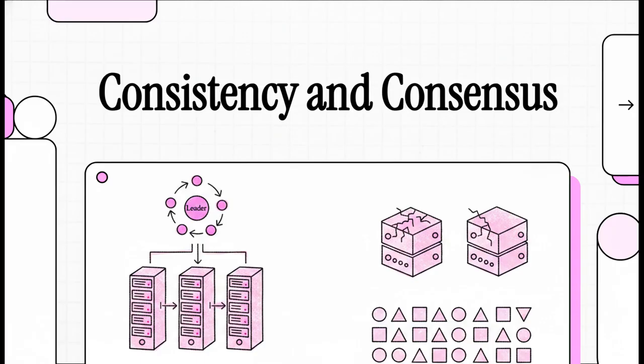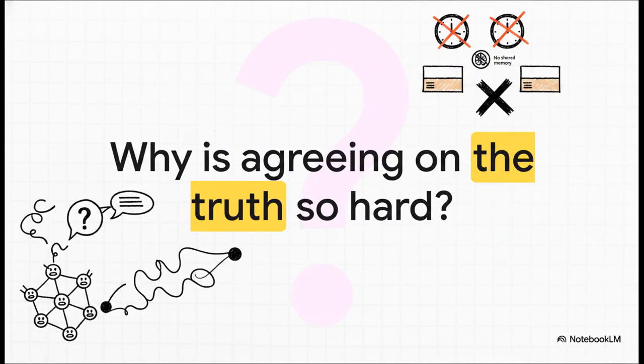If you're building data-intensive applications at scale, getting a grip on the mathematical realities of how nodes coordinate, well, it isn't just a nice-to-have. It's literally the difference between a rock-solid, resilient architecture and one that silently corrupts your data. So, why is agreeing on the truth the absolute hardest problem in computer science?